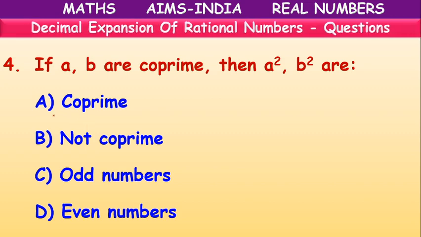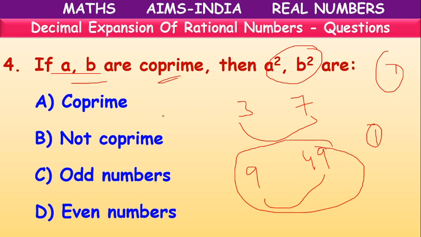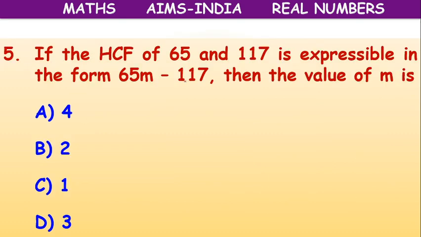Next, children. If A and B are co-prime, what about A square and B square? Suppose A is 3, B is 7. They have no factor other than 1, so they are said to be co-primes. Now 3 square value is 9, 7 square value is 49. Is there any common factor for them? No. Their common factor is 1 only. There is no other common factor. So A square and B square are also said to be co-prime.